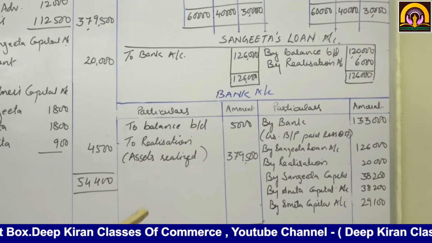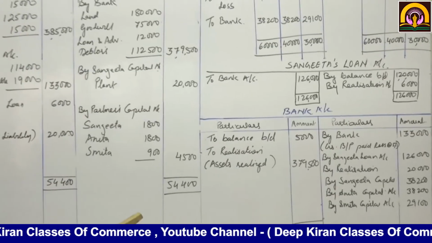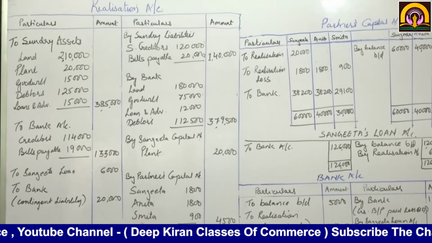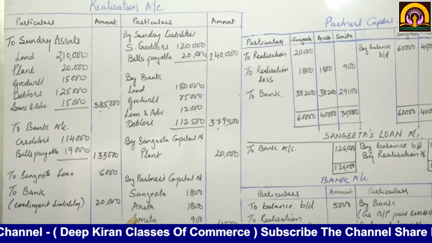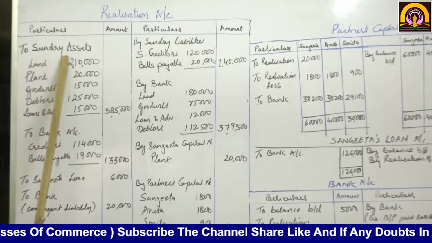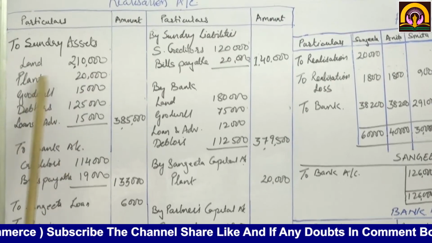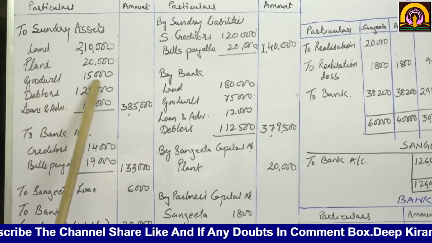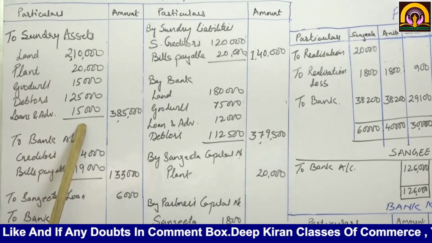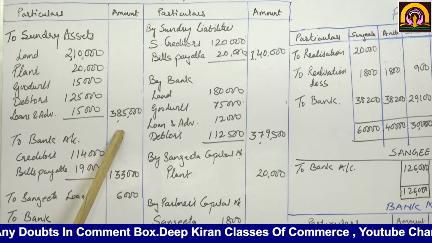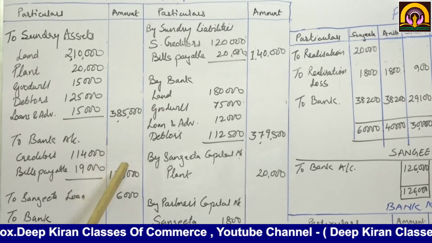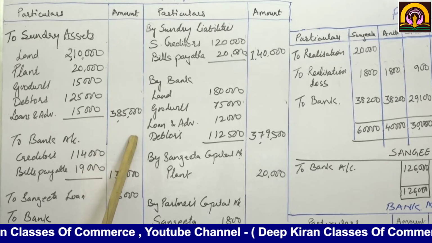Now we are going to transfer assets to realization and liabilities to realization. See, first we are going to transfer assets. So realization account debit to sundry assets account at its book value. So to sundry assets, land 2,10,000, plant 20,000, goodwill 15,000, debtors 1,25,000, loans and advances 15,000. Here the total of these all assets come to 3,85,000.